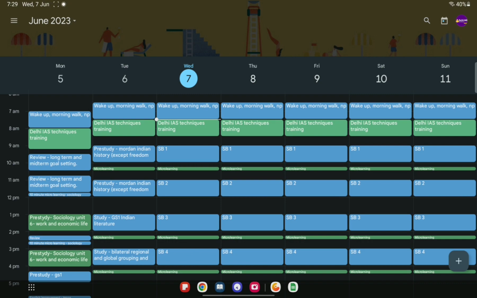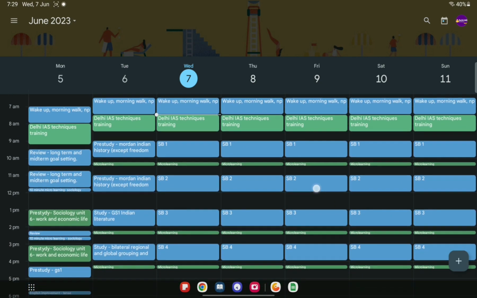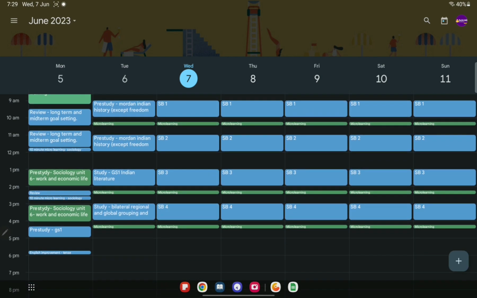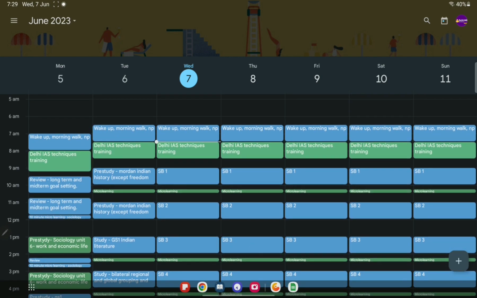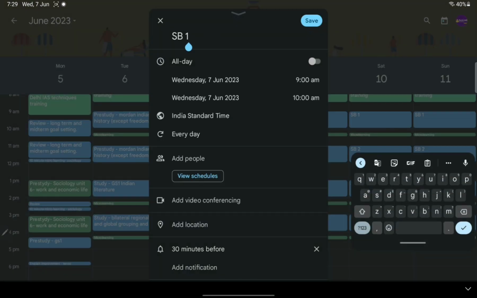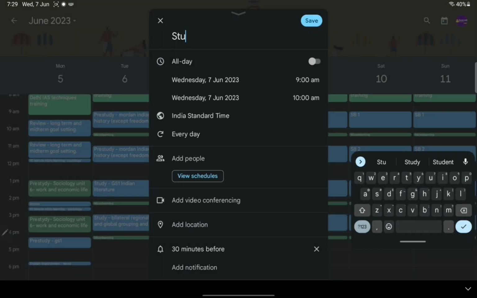So here, as you can see, my whole day is divided into 4 major study blocks. Study block 1, 2, 3, 4. First I will do from 9 a.m. to 10 a.m. During this first study block, I will study GS2, and in GS2 the topic will be bilateral, regional and global grouping.